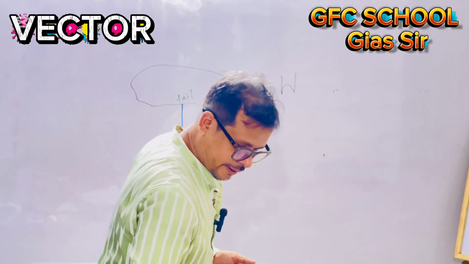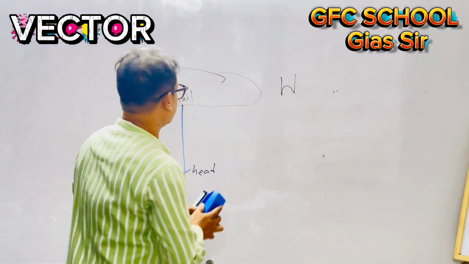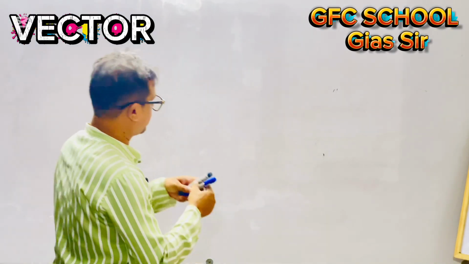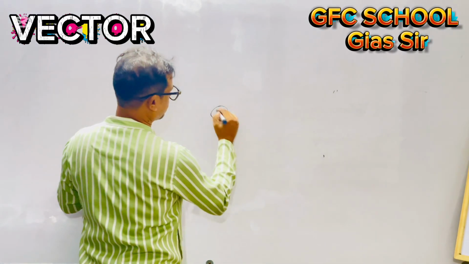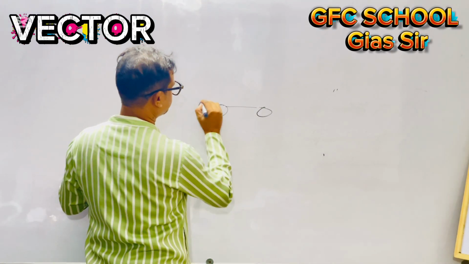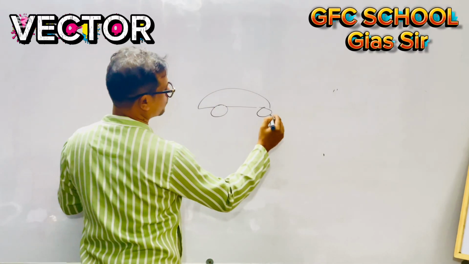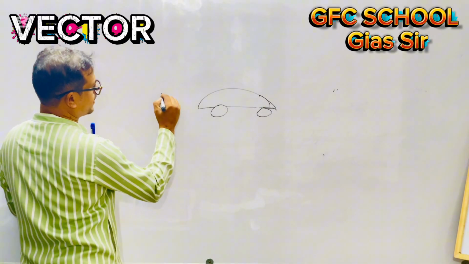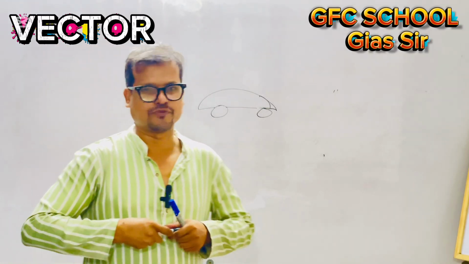Guys, look here. Just simply, if I say this is a car going forward, and if I write here force, we can't understand what force is.